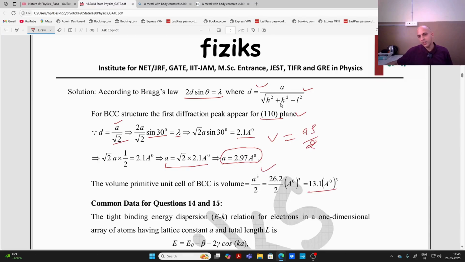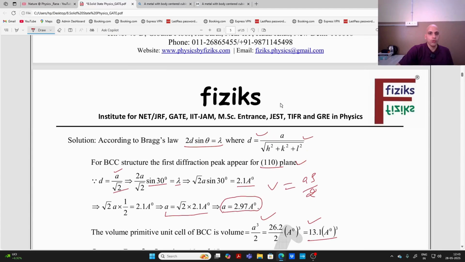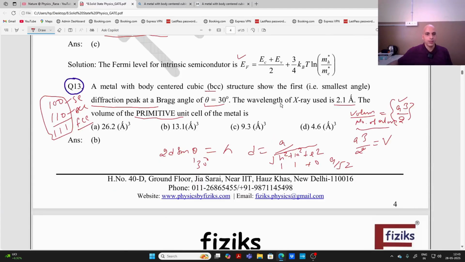It comes out to be 13.1 angstrom cube. You can see here the correct answer is B. Here two things are important. One is they are asking about the volume of the primitive unit cell. Primitive unit cell volume is volume per unit atom. So here the number of atoms is 2, so we have to divide the volume a cube by the number of atoms, that means 2. If the structure was FCC, then we have to divide it by 4, right? But for simple cubic, it is a cube divided by 1, so we can say a cube.